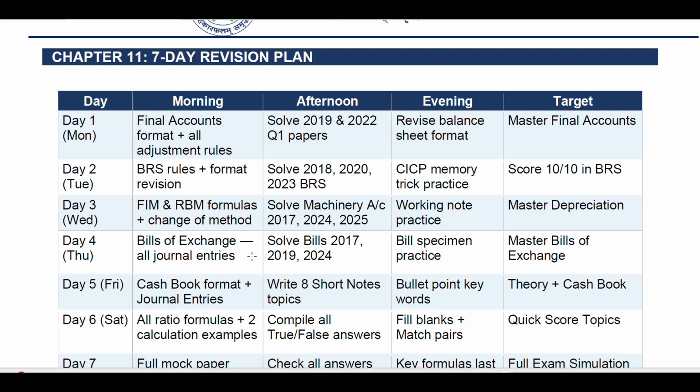Day 3, SLM and WDV. SLM, that is straight line method, and WDV means written down value method. Formulas plus change of method in the morning session. In the afternoon, solve machinery account for 17, 20, 24, 25. Working notes practice and mastery in depreciation questions.